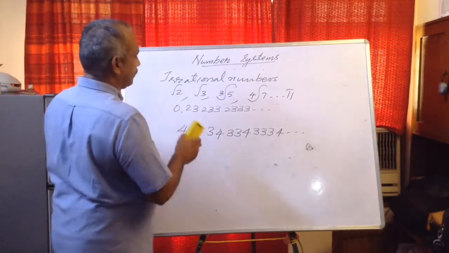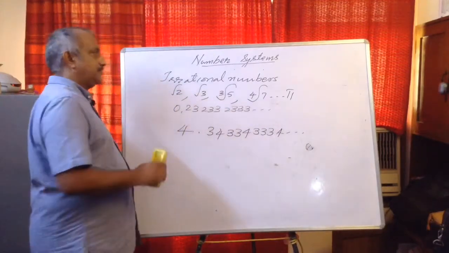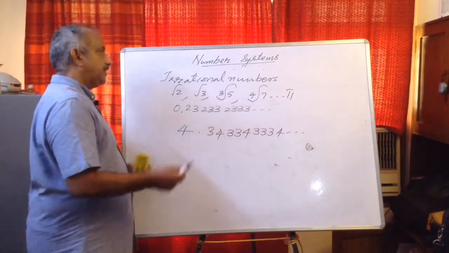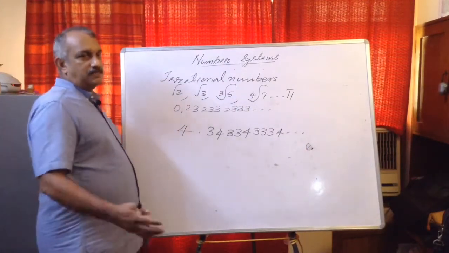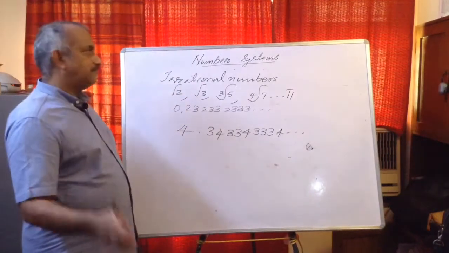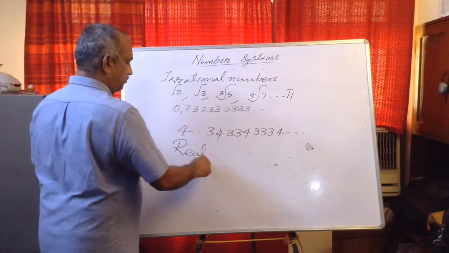Now, rational numbers are also incomplete because there are irrational numbers. So, finally, including all these numbers, natural numbers, whole numbers, fractions, decimals, integers, rational numbers and irrational numbers, we make a new number system, real numbers.